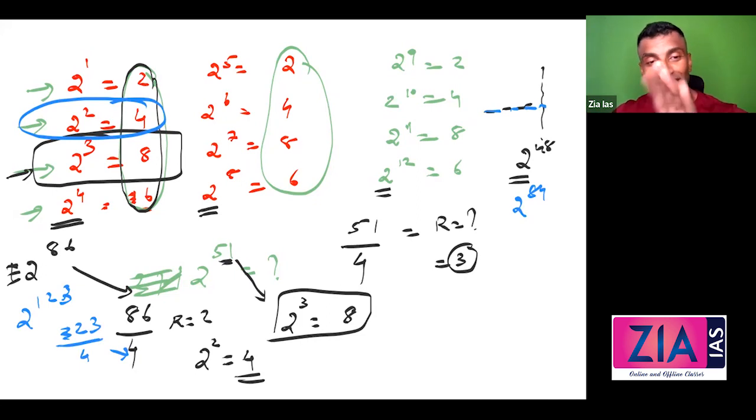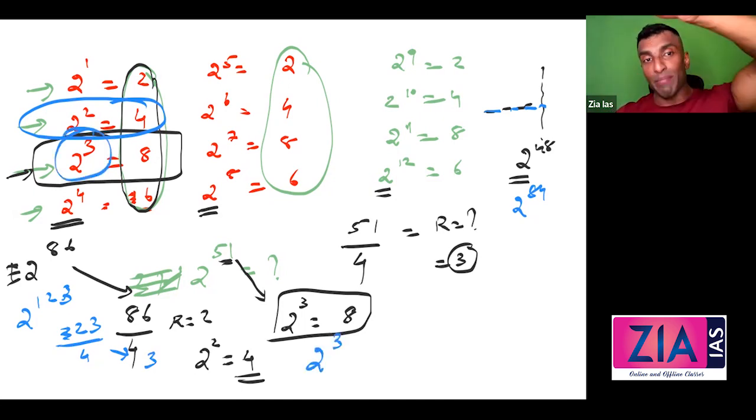So I'm not making it complicated now. That I'll discuss in divisibility rules. So when you divide 123 by 4, you'll get 3 as a remainder. So 3 remainder means it will come here. So your answer is going to be 2 raised to 3. 2 raised to that remainder, 2 power that remainder. So answer is going to be 8.